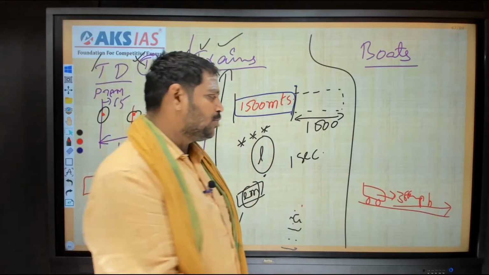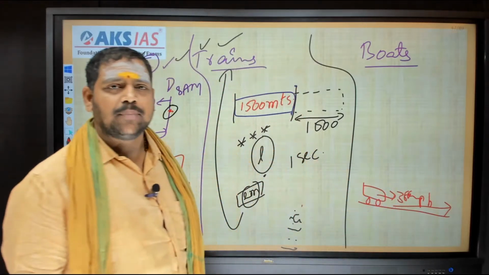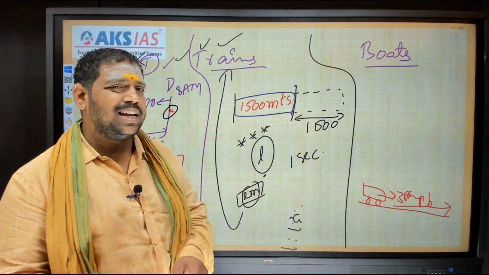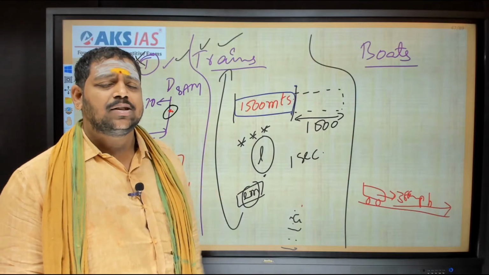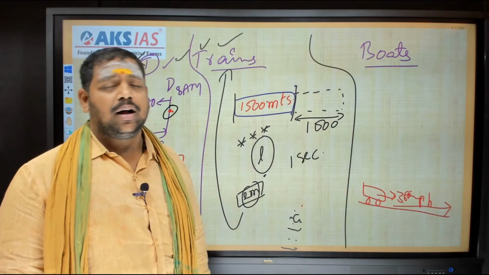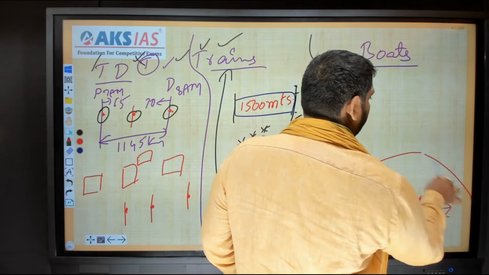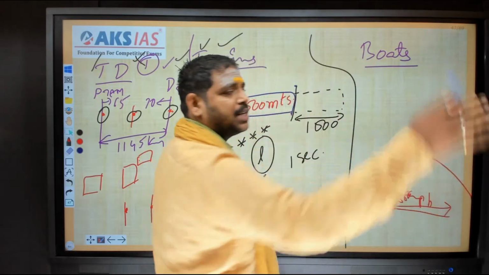But let's come to a situation like this. Sir, I'm not going on a village road, sir. I'm going on a national highway. All the national highways will never be flat, okay? In general, village roads are flat, right? But coming to national highways, all the national highways will be like this. There will definitely be some ups and downs, right?